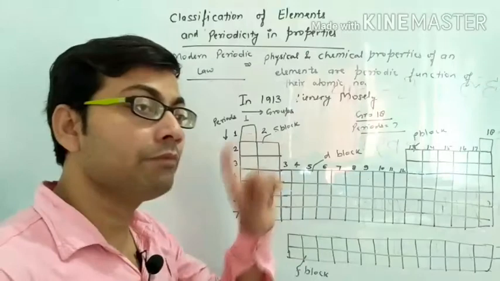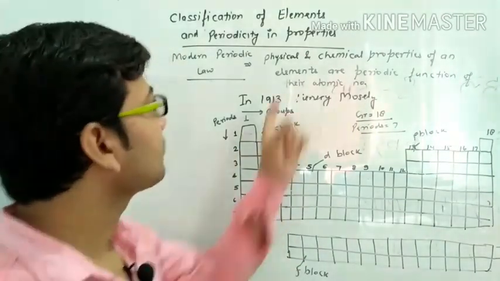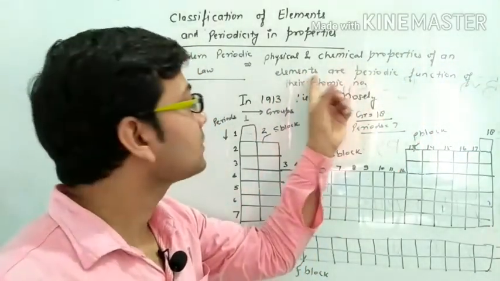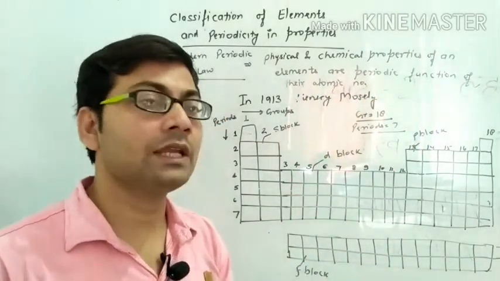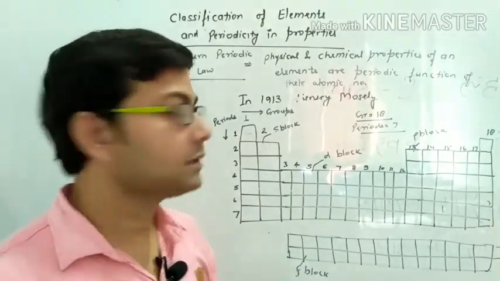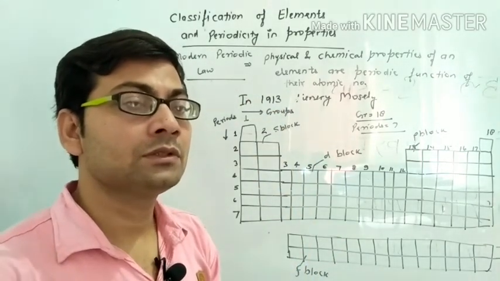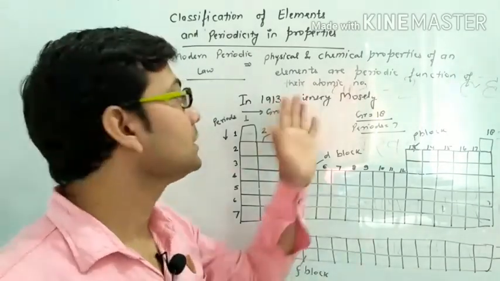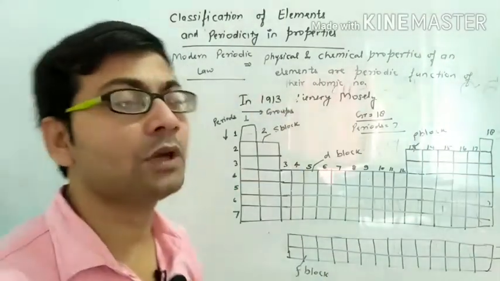But in Mendeleev's periodic law, he said that the physical and chemical properties of elements are a periodic function of their atomic mass. That's why that law was discarded. But Moseley gave the correct option to describe the chemical and physical properties of elements, which is based on their atomic number. So this is the modern periodic law.